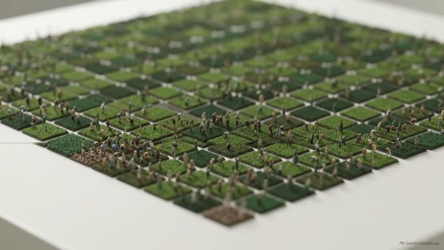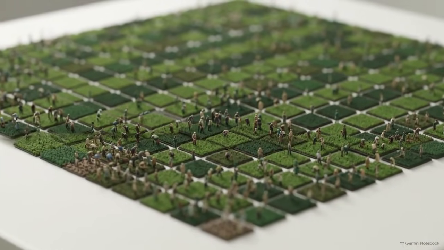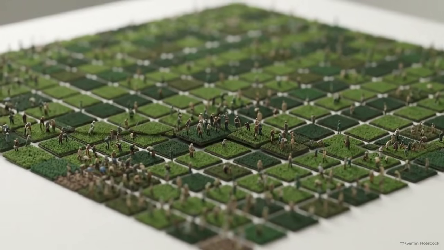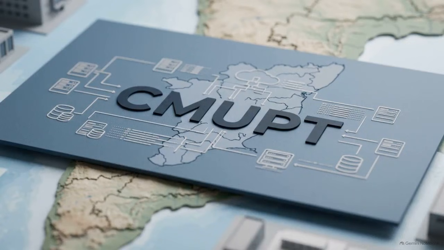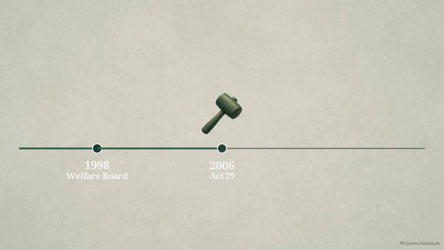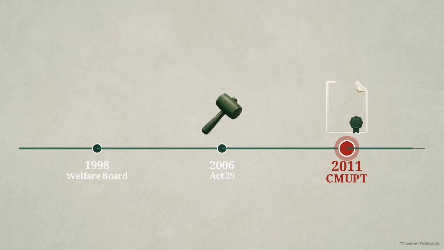Tamil Nadu's agrarian economy operates on a massive demographic scale, sustained by the daily labor of tens of millions of people. The Chief Minister's Ulavar Patukappu Thittam, or CMUPT, is the statutory architecture designed to manage the economic security of this workforce. The legislative lineage of this system dates back to a 1998 welfare board. It was formally codified into law under Act 29 of 2006, and later restructured and rebranded in 2011 to take